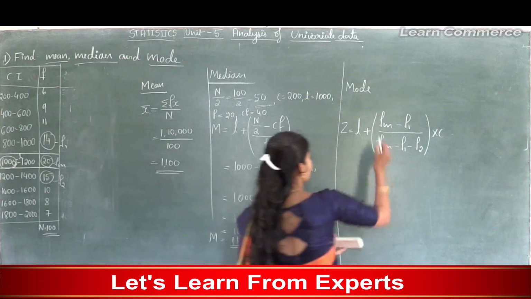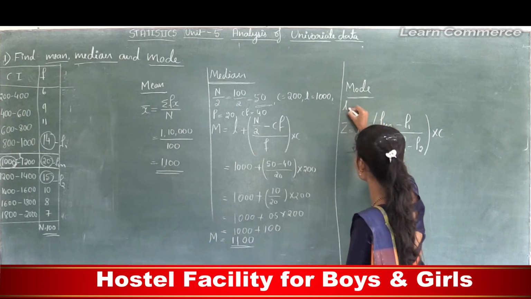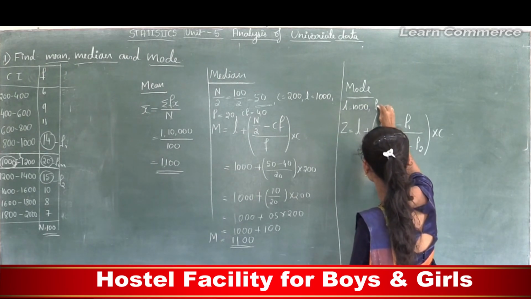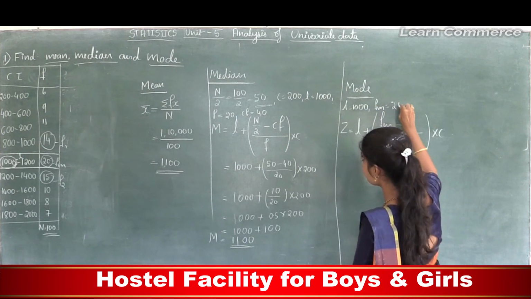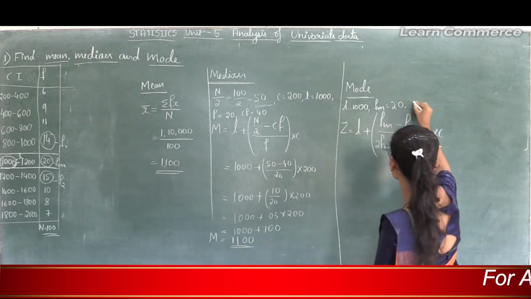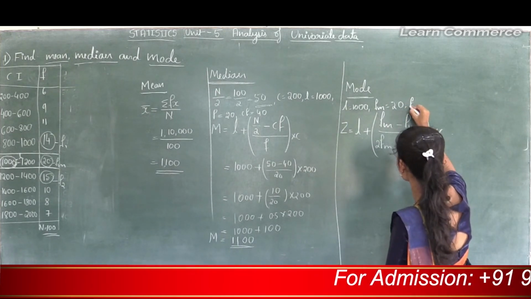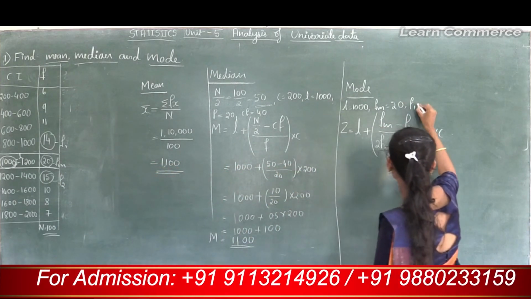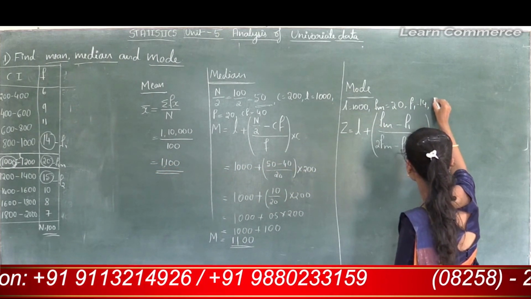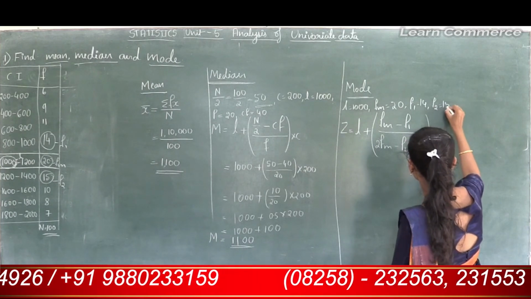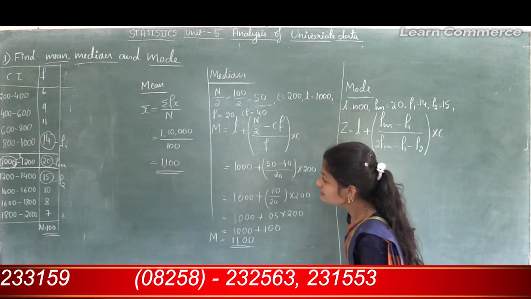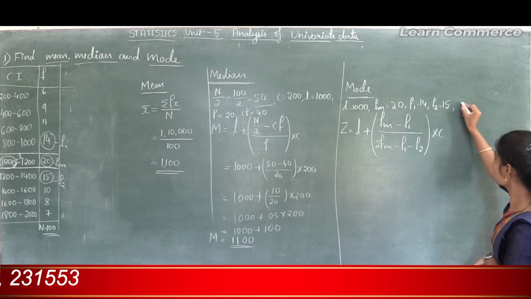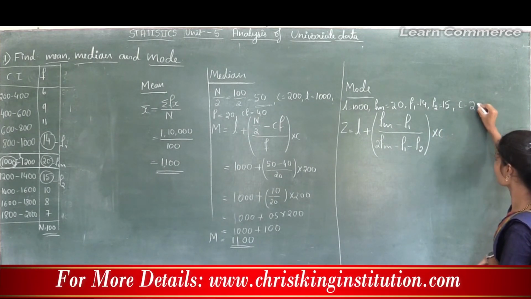So here the values are L is 1000, then Fm is 20, then F1 is 14 and F2 is 15, then C is 200.